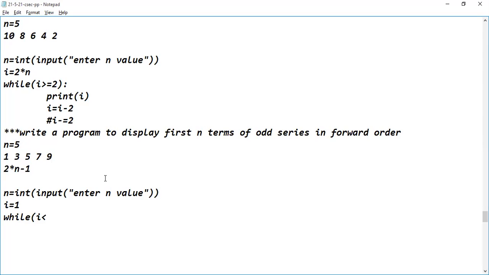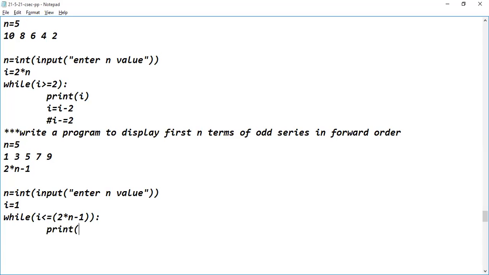I less than or equal to 2 into n minus 1. This is the condition. You mention this one in the braces, guys, so it's 2 into n minus 1. Then colon. Then give one tab space.